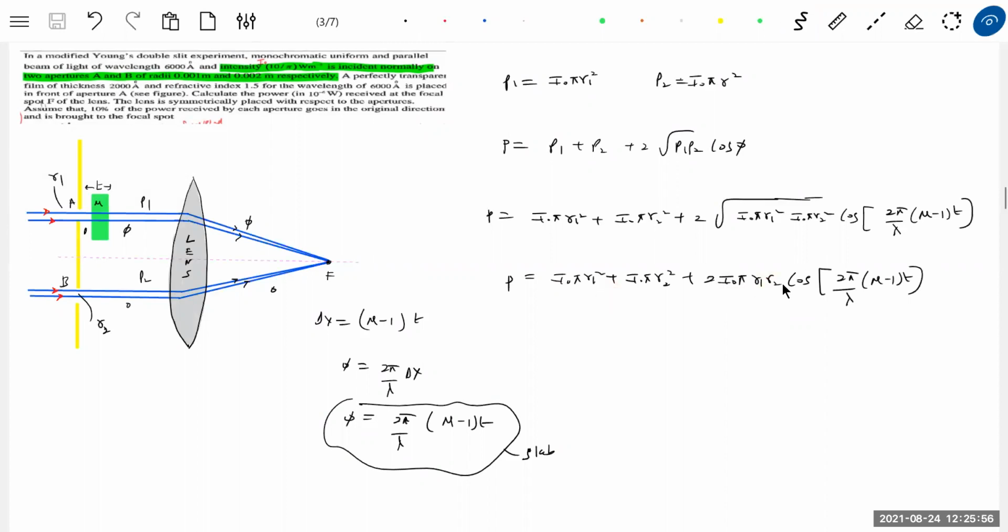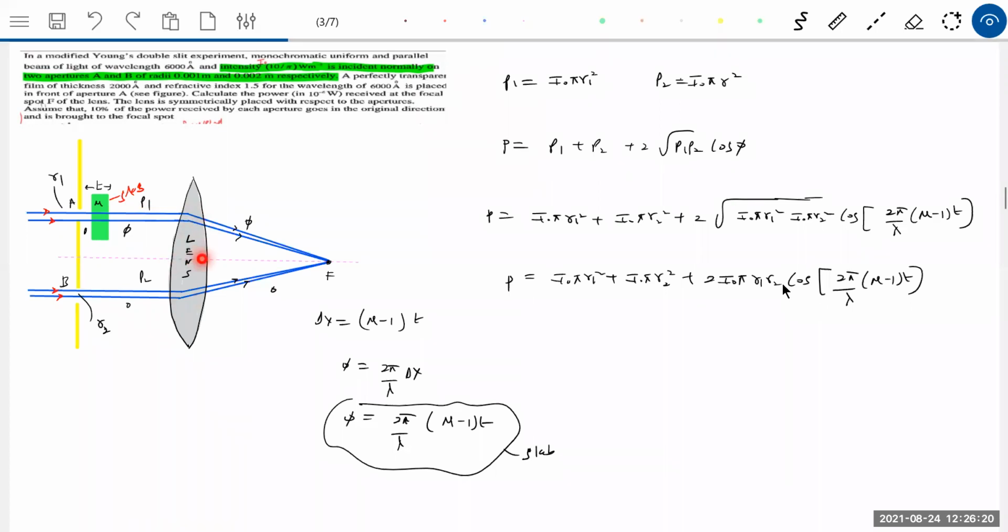Let's look at the lens. What is the lens doing? Why can't there be any path difference due to the lens? Okay, for the slab you're putting a path difference. Then, sir, why are you not putting any path difference due to the lens? When a ray of light passes, will there be any path difference between these two rays?